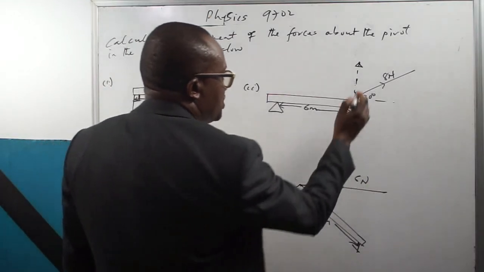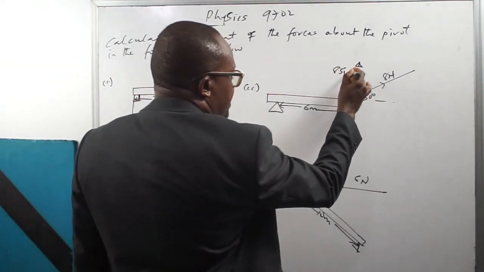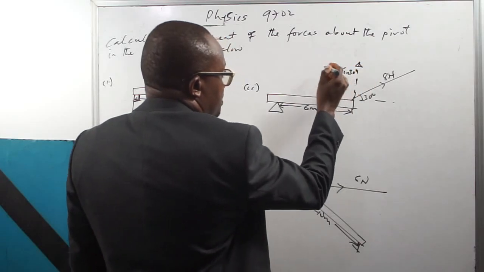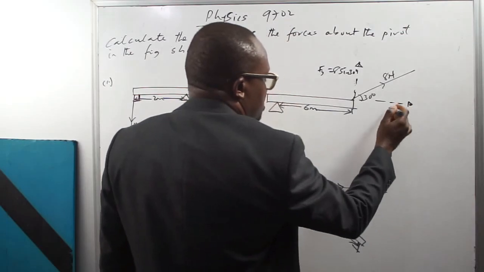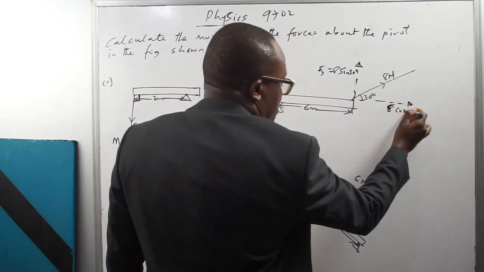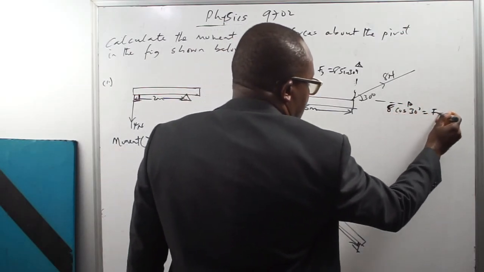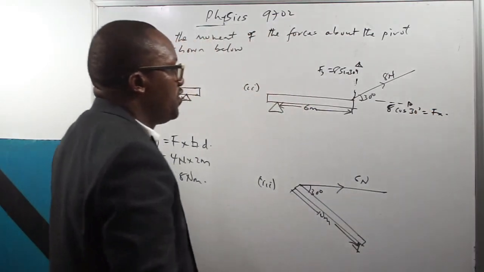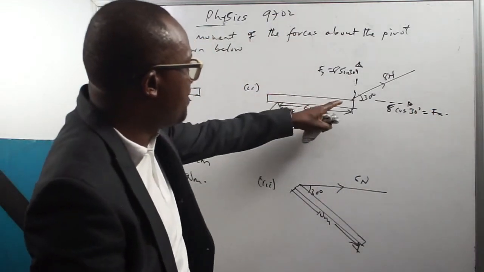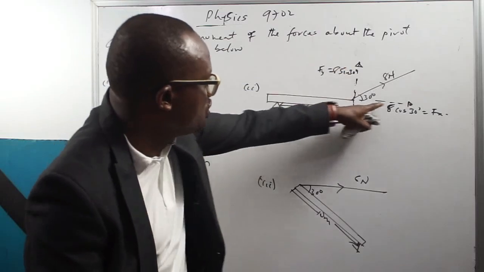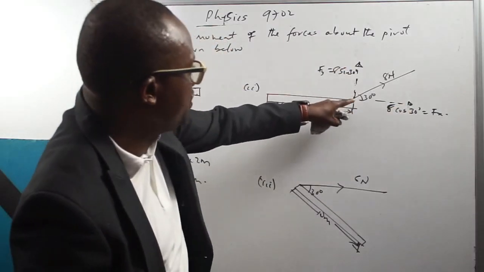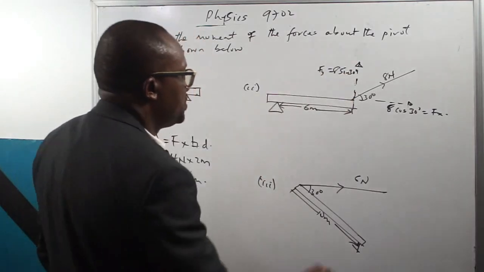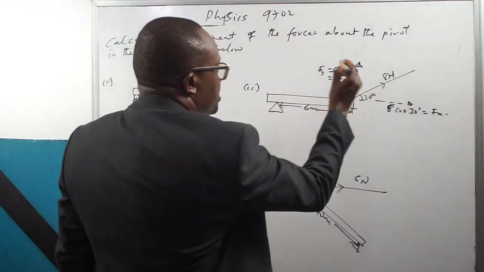That will be 8 sine 30, as well as the horizontal component, which is 8 cos 30. Which of these 2 forces will cause the object to turn about the pivot? Is it the vertical component or the horizontal component? The horizontal component cannot produce a turning effect. The one that produces a turning effect is the vertical component, which is basically 4 newtons.